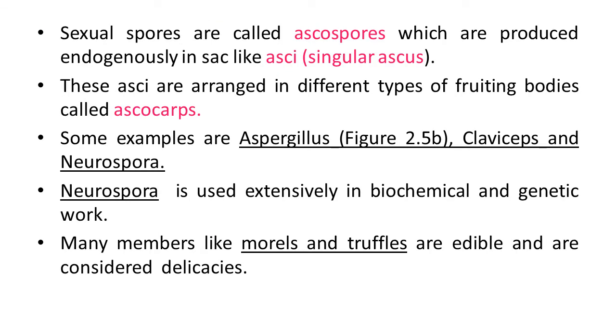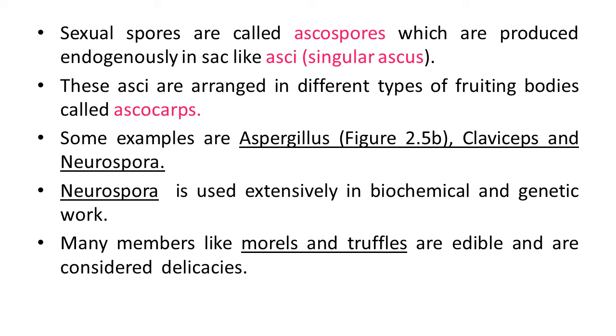If we talk about sexual spores here, they are called ascospores, which are produced endogenously in sac-like structures. Endogenously means inside, within the body structure, that's why endogenous. It is known as asci, and singular is ascus. These asci are arranged in different types of fruiting bodies called ascocarps. So we can say the fruiting body which develops asci is known as ascocarps.